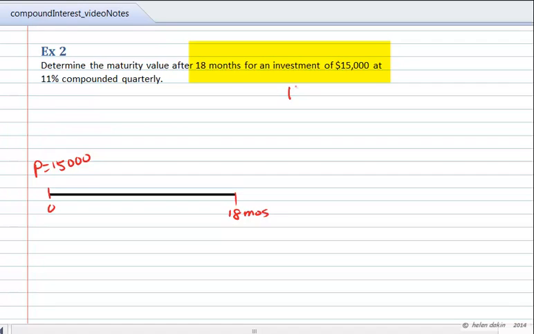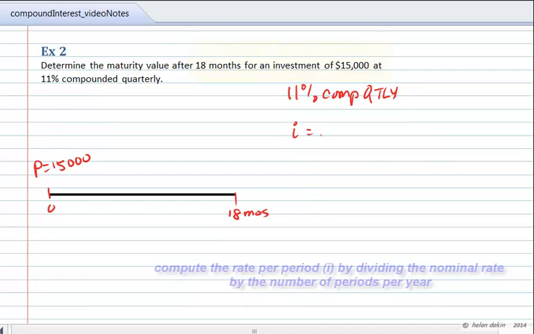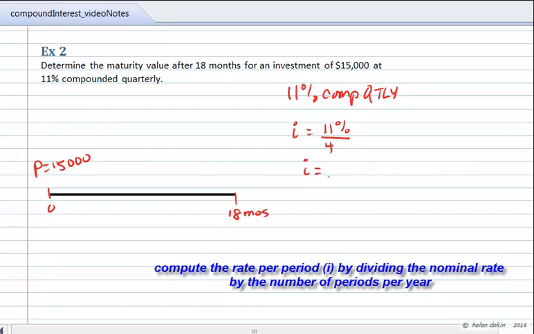So at a rate of 11% compounded quarterly, what do I know? I know that the interest rate is compounded 4 times per year. So that means that I can calculate the rate per period by taking that 11% and dividing it by 4 quarters per year. And so that gives me an interest rate of 2.75% per quarter.